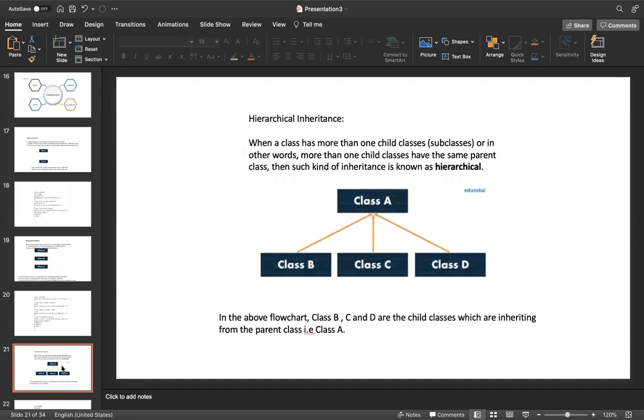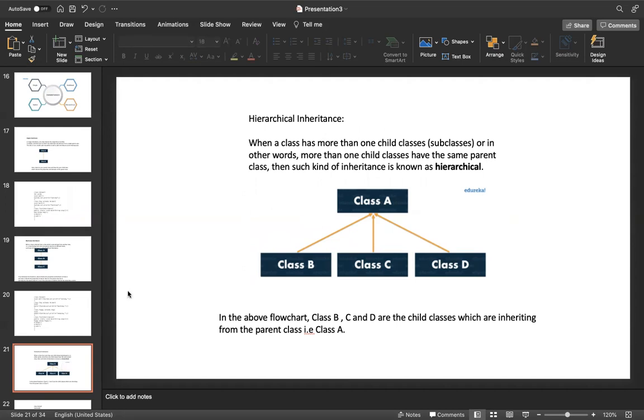Another one, the third one, is hierarchical inheritance. When a class has more than one child class, or in other words, when more than one child class has the same parent class, then such kind of inheritance is known as hierarchical inheritance.